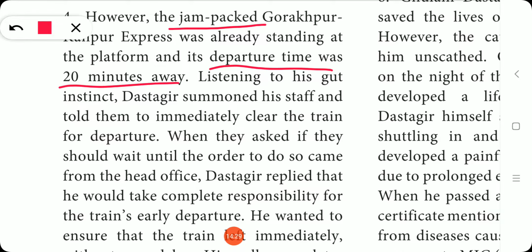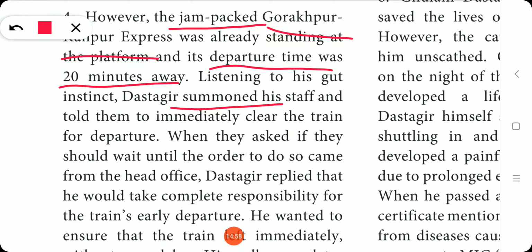Listening to his gut instinct, Dastagir summoned his staff and told them to immediately clear the train for departure. So he summoned, meaning called, his staff and instructed them immediately to arrange the train for departure. So he asks them to make the arrangements for the Gorakhpur-Kanpur Express to leave immediately.